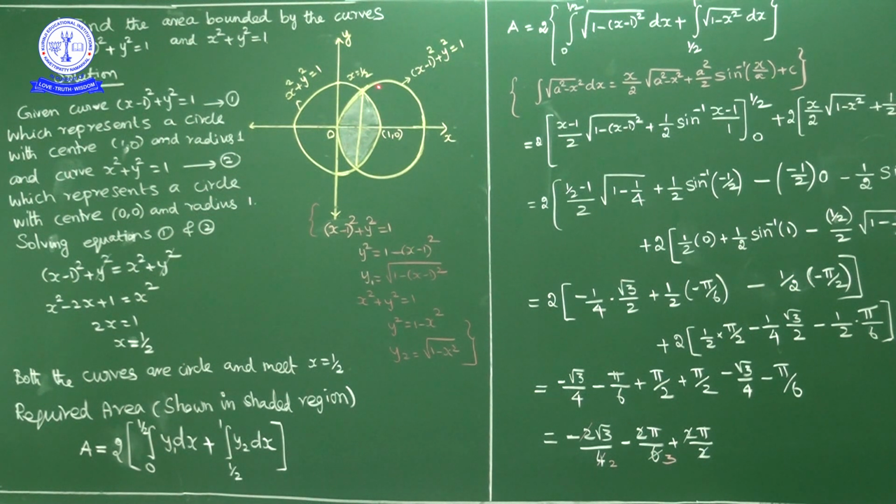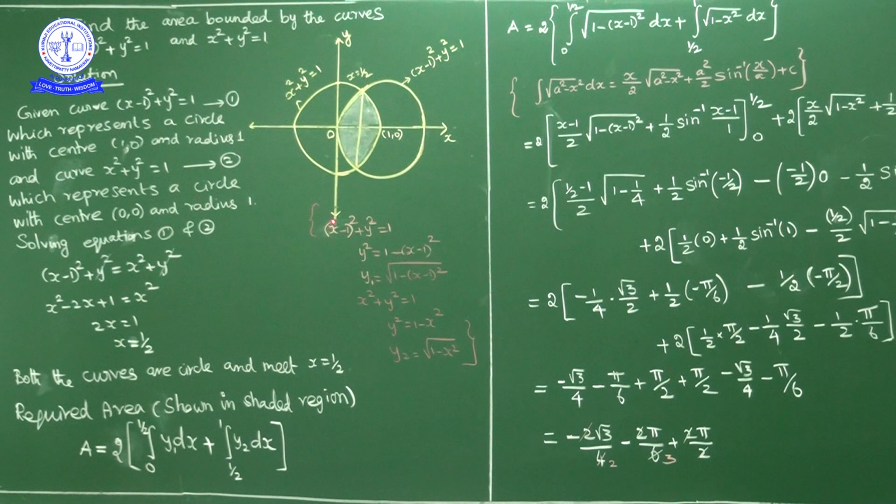From 1 by 2 to 1, the area is under the circle x square plus y square is equal to 1. That's it. So the required area is equal to 2 times integral 0 to 1 by 2 of y1 dx plus integral 1 by 2 to 1 of y2 dx. Now y1 is nothing but this part, the area under this curve.